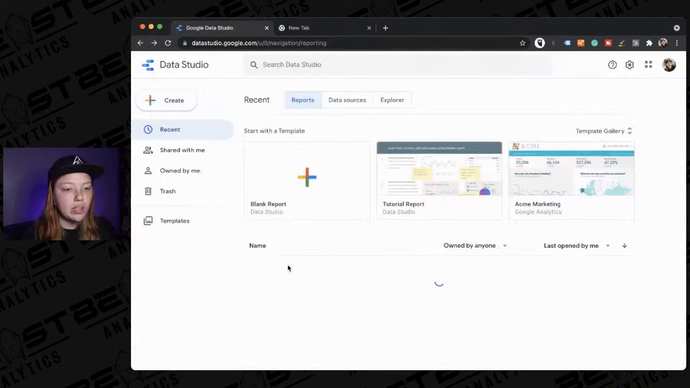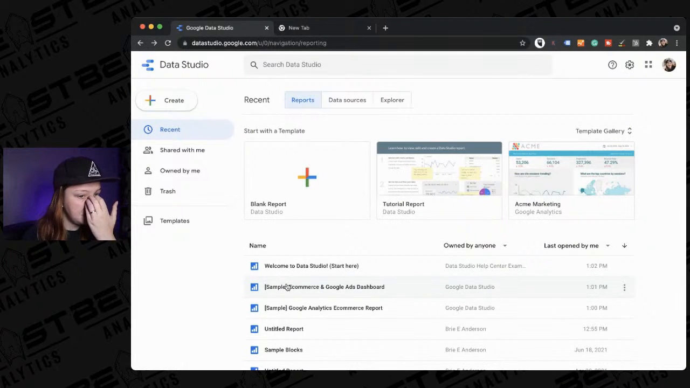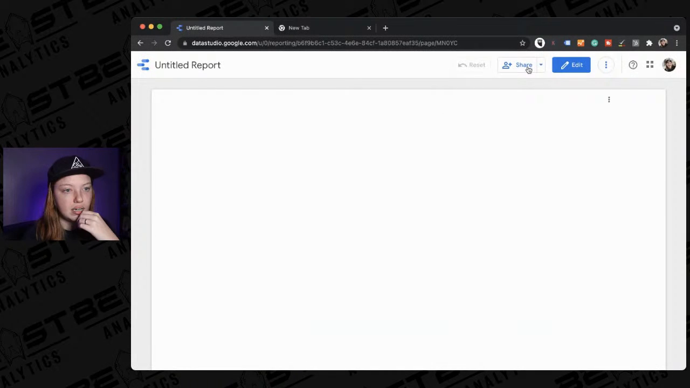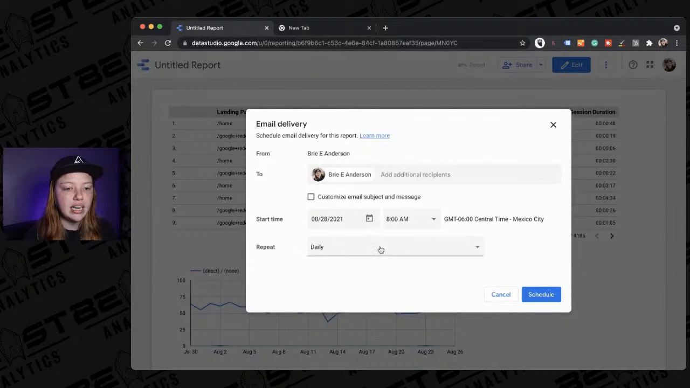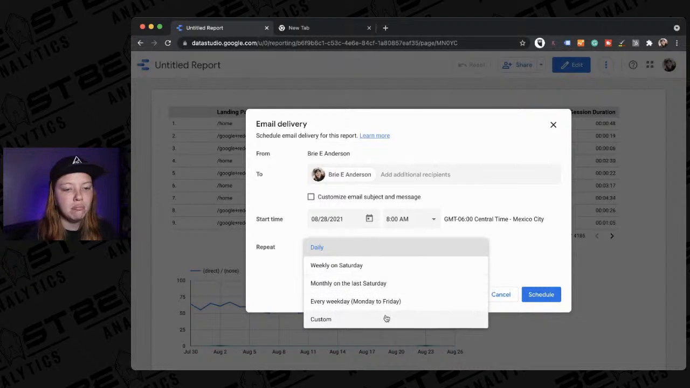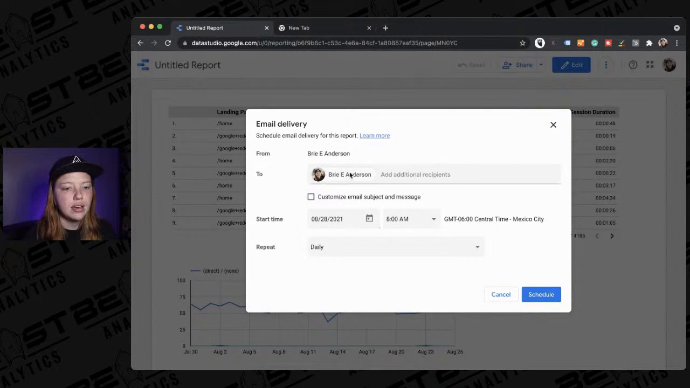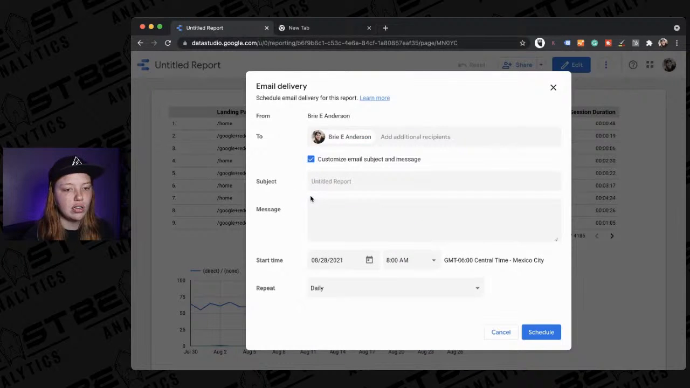Now, when we look at, let me see here. This was mine. So here you see that when you look at the share, you hit that drop down, you can invite other people to it and they can see it whenever. So that's what I would use more for a dashboard. You can schedule the email delivery. So if I click on this, you can see I can send it daily, weekly, monthly, or on a custom time period. And then I can also customize the email subject and message.